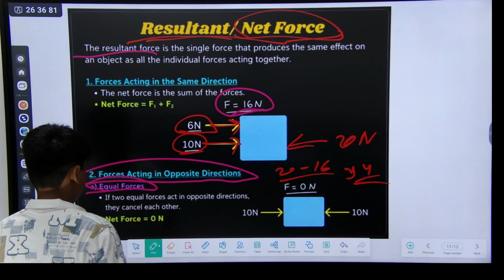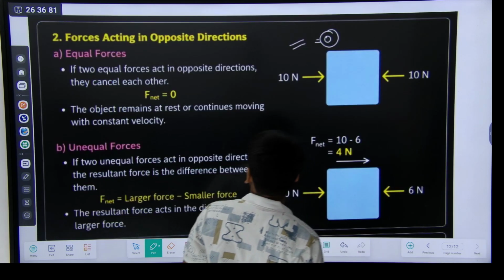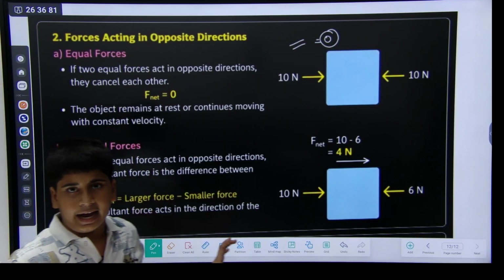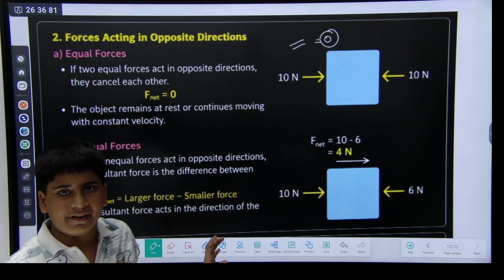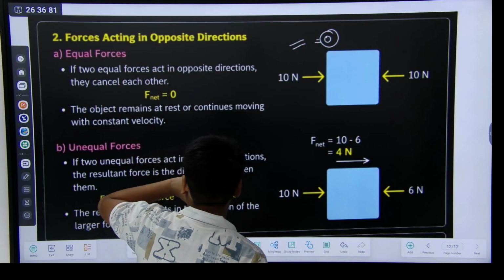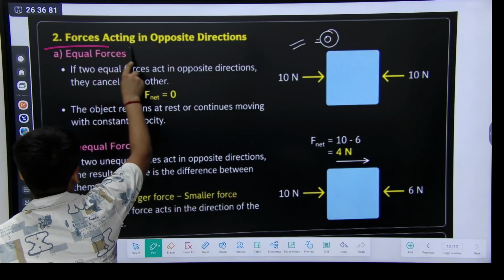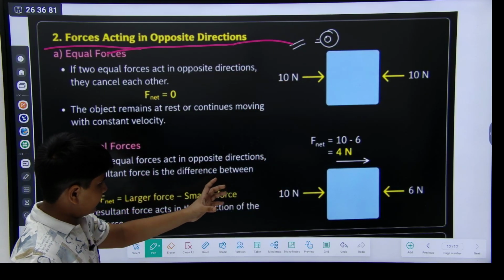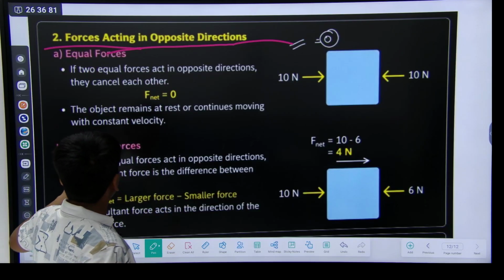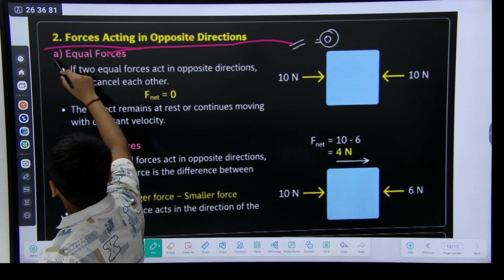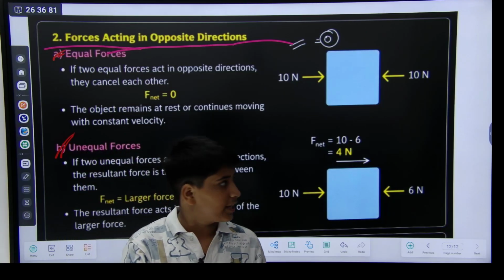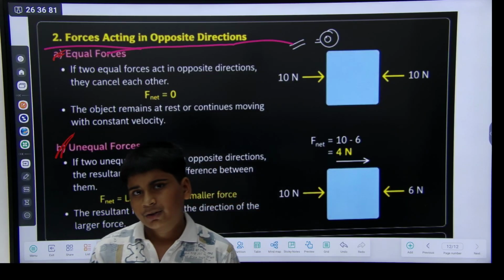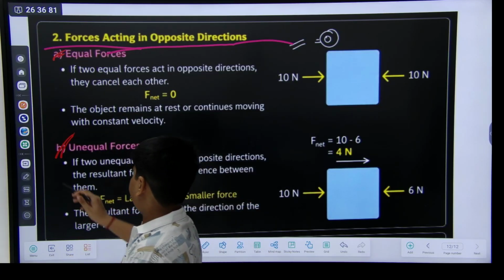Forces acting in opposite direction. What are equal forces? In this diagram, this is our last topic, after that we exit this. Forces acting in opposite direction are also like the unbalanced and balanced forces. Here are also other names: somewhere they are equal forces and somewhere unequal forces.